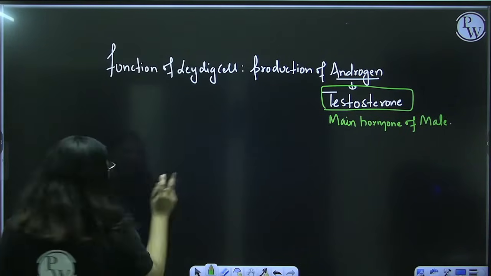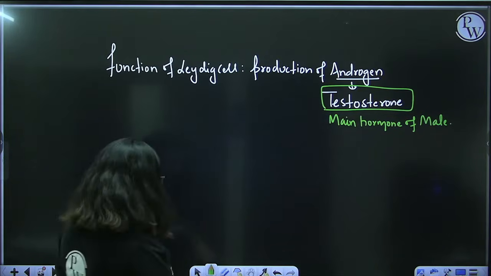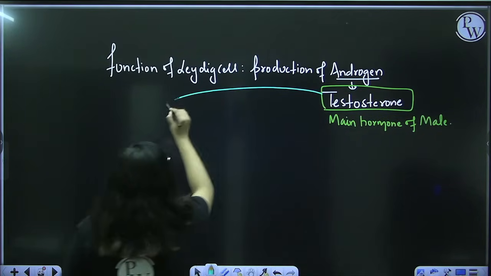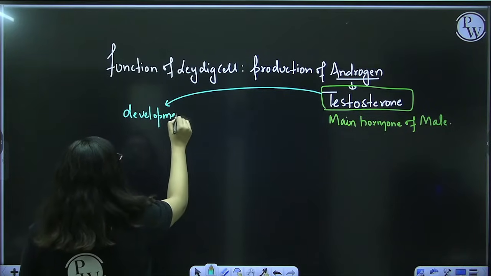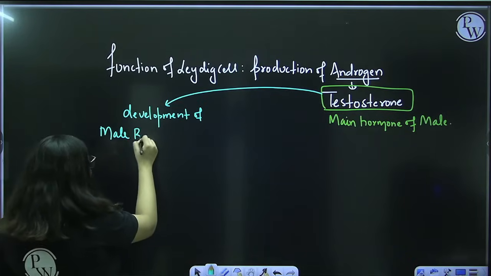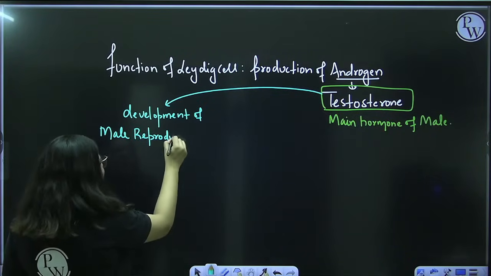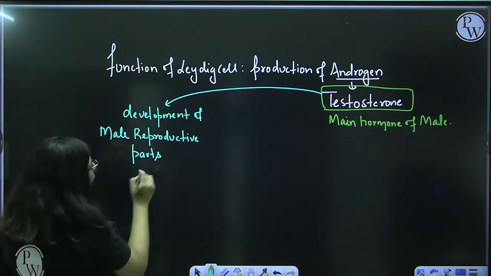All right, guys. So now, what does testosterone do in the male body? A lot of functions. Let's get started. First of all, development of male reproductive parts. Whatever development takes place before and after birth is because of the male hormone.